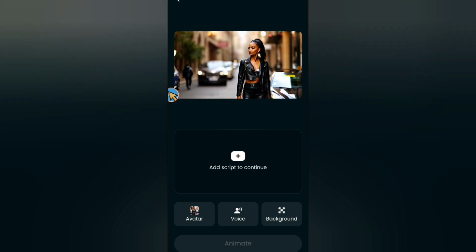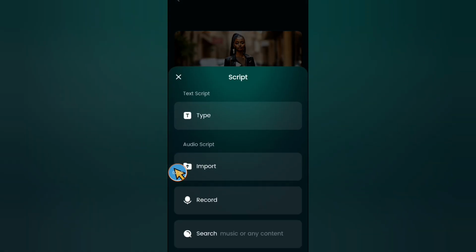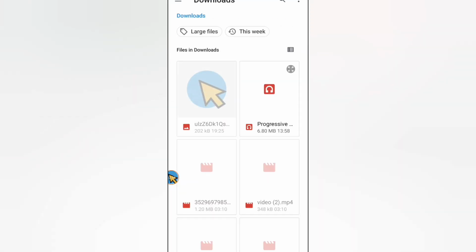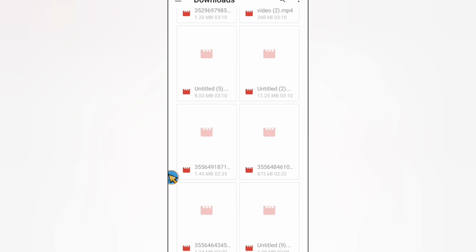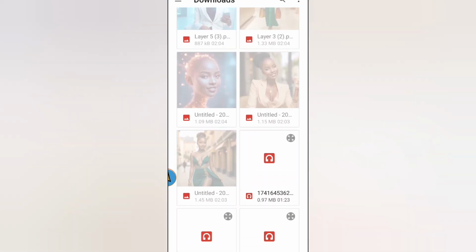Now we're gonna add our script here, the one that we got from MiniMax Hailuo. You can type in your script, you can import, you can record, you can search music. For us, we're gonna import because we already have one. We're gonna import from the files, and let's see the one that we used. Let me find it somewhere. It was somewhere here. I think it is this one.